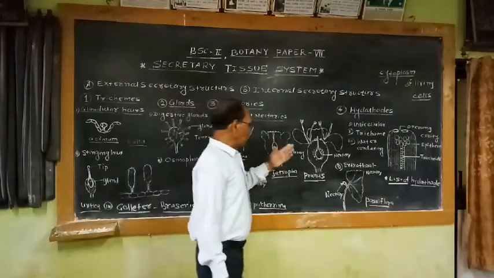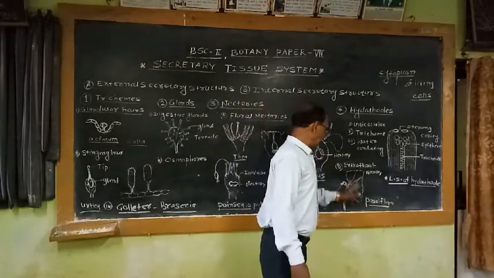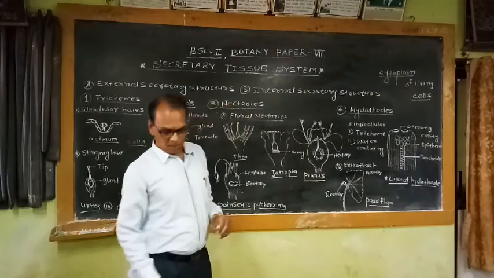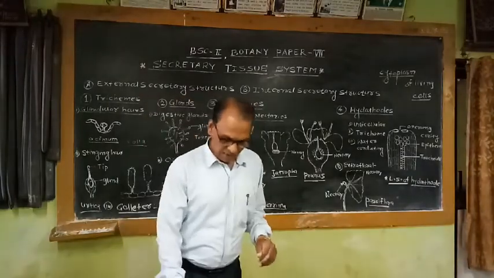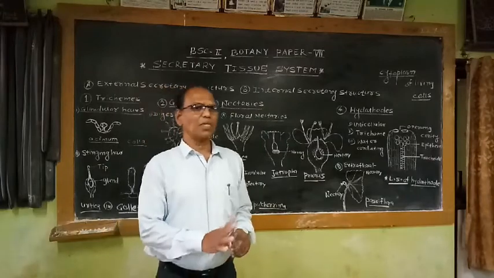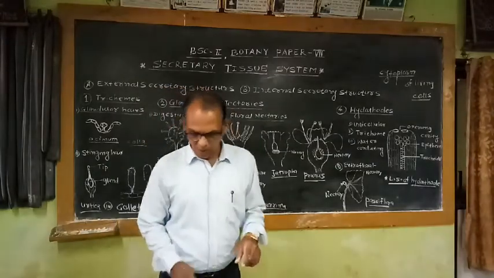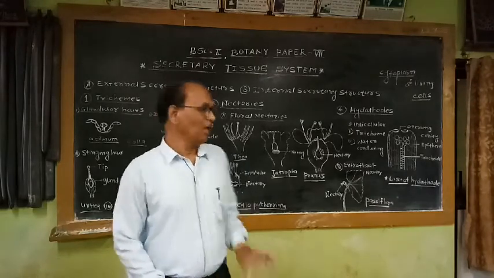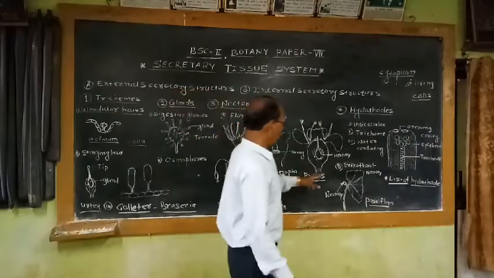Then this type of nectary, which are not associated with floral parts, they are commonly called as extrafloral nectaries. So nectaries which are present on extrafloral organs like stem, leaf, petioles, stipules, etc. They are commonly called as extrafloral nectary.